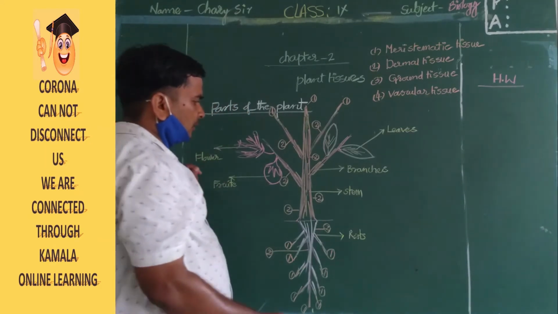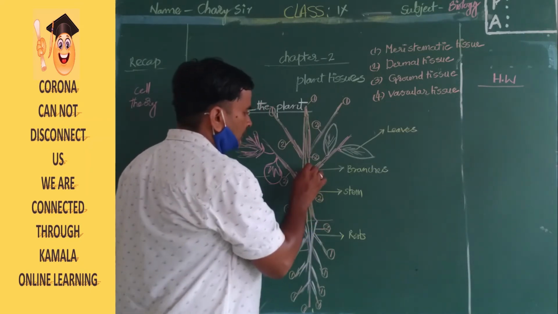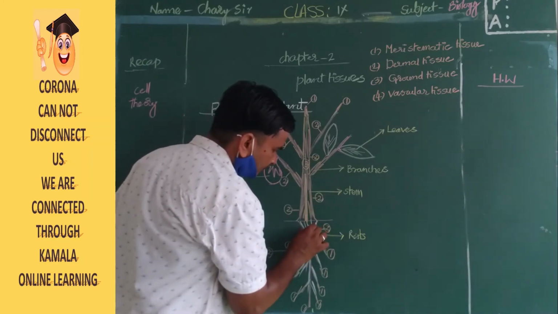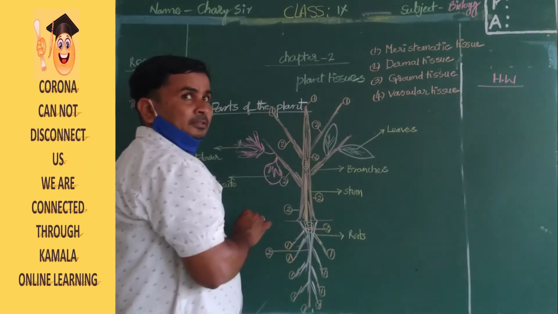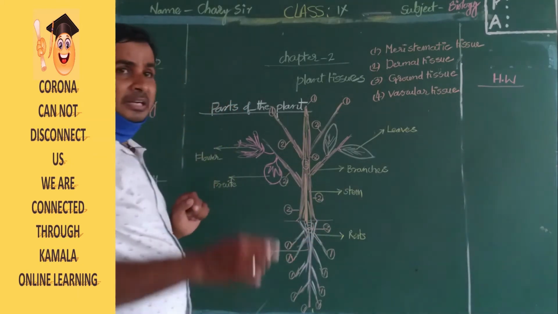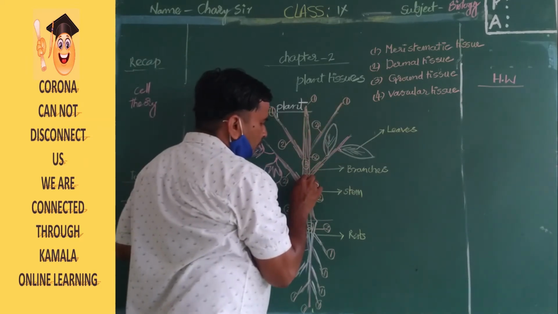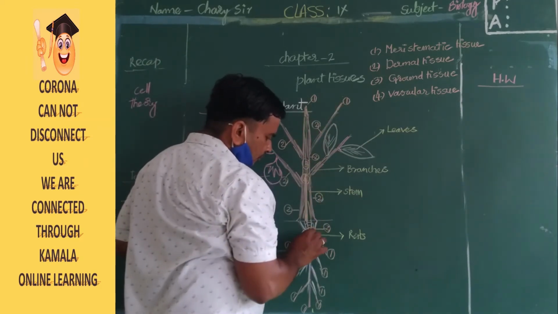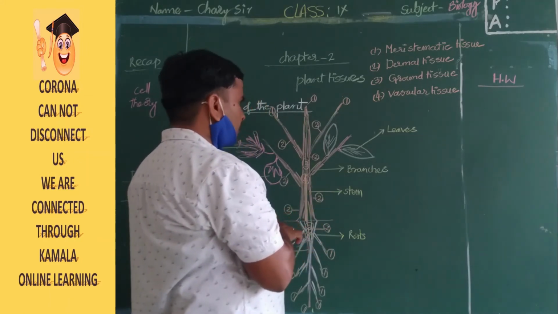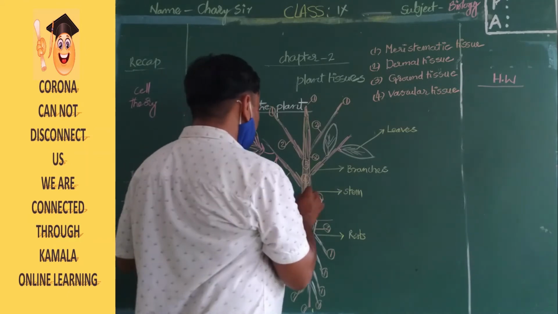Ground tissue is there in the middle of the plant. That is number three, ground tissue, in the middle of the stem and the middle of the root. Number four will also be there, inside the stem and root.